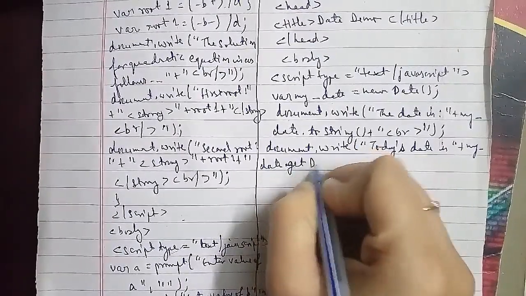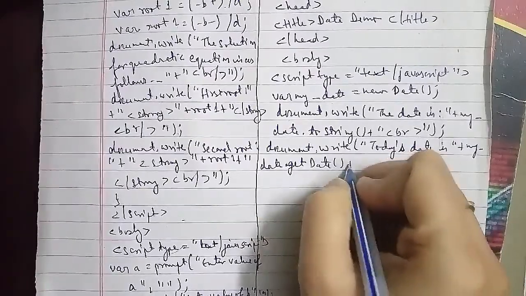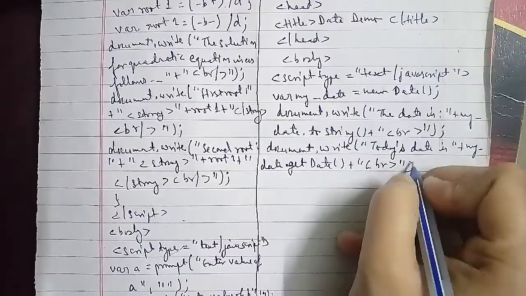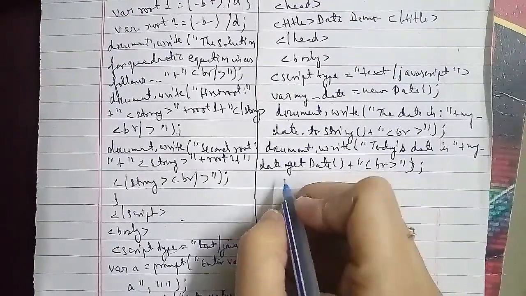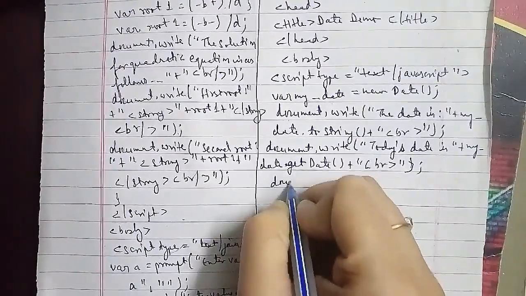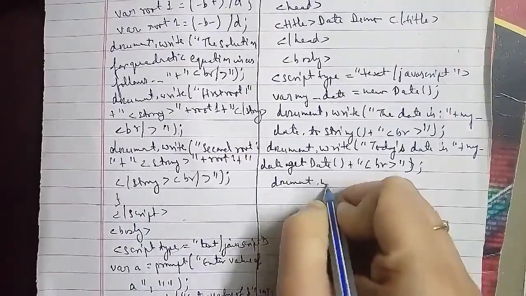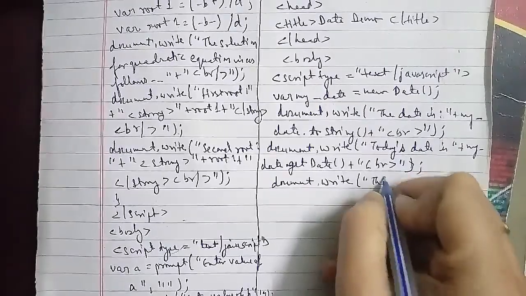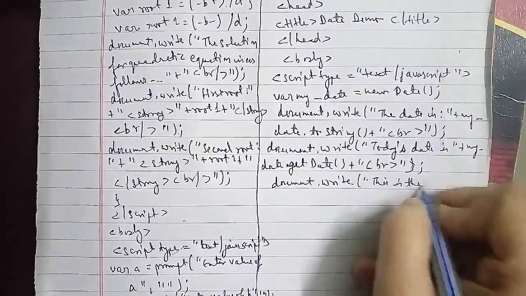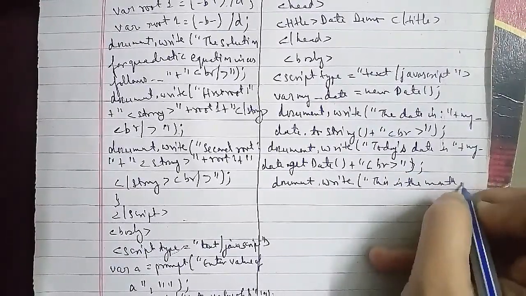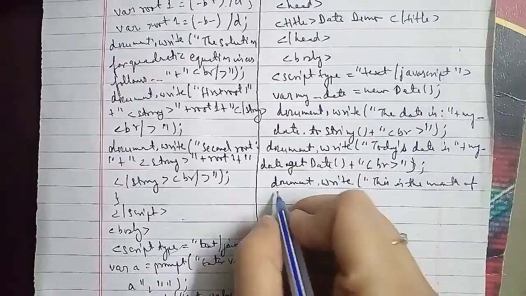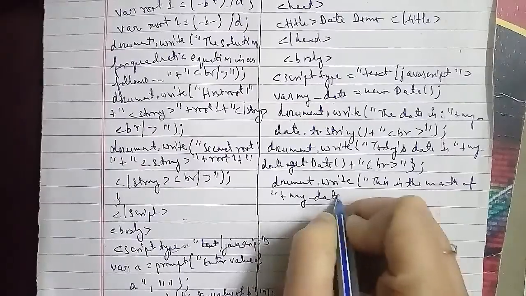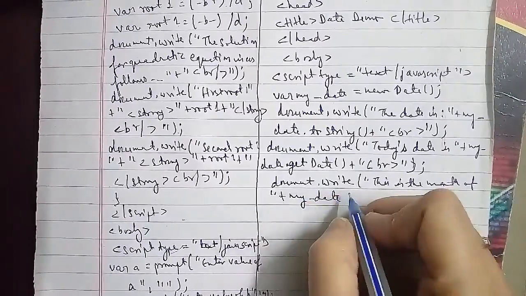Then document dot write as well, here, that is after the month we have to represent the current year, so the current year is plus my date dot getFullYear plus br tag closing, and then we have this.